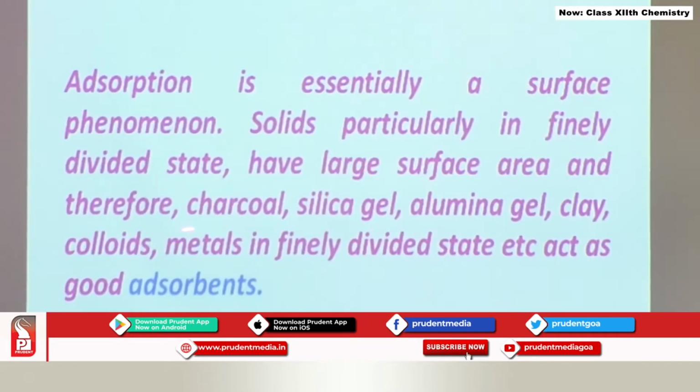So, the table top, the example that we have taken, is an example of an adsorbent surface. There are many such adsorbent surfaces such as charcoal, silica gel, alumina gel, clay, colloids. Metals in finely divided state act as very good adsorbents.